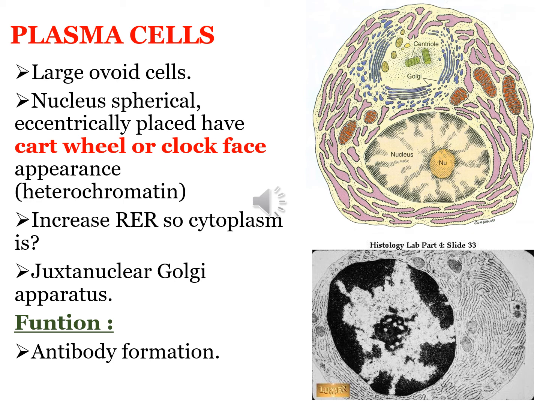The nucleus of a plasma cell is generally spherical but eccentrically placed. Many of these nuclei contain compact peripheral regions of heterochromatin alternating with lighter regions of euchromatin, a configuration that gives the nucleus of the plasma cell a clock face appearance, just like the dial of a clock. The clock face appearance is a commonly used term for the nucleus of a plasma cell. It is going to come in your MCQs as well. Metachromasia is a feature of mast cells. Clock face nucleus or cartwheel nucleus is a feature of plasma cells. Cartwheel or clock face.